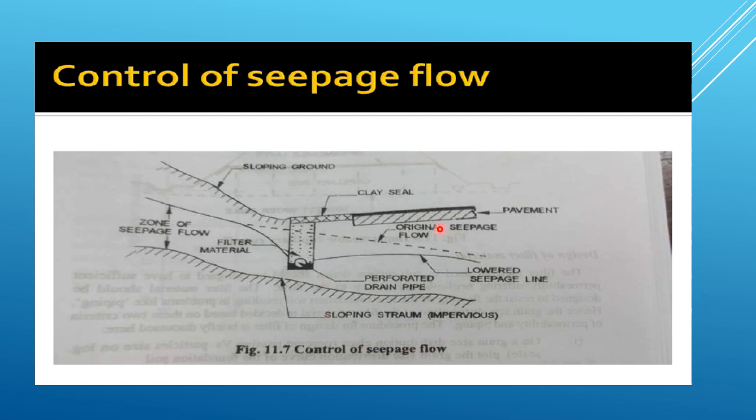So this figure shows control of seepage flow. So this is perforated drain pipe. So this is lowered seepage line and this is zone of seepage flow. So filter material sealed with clay seal.